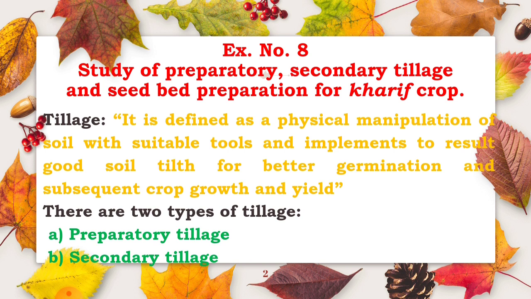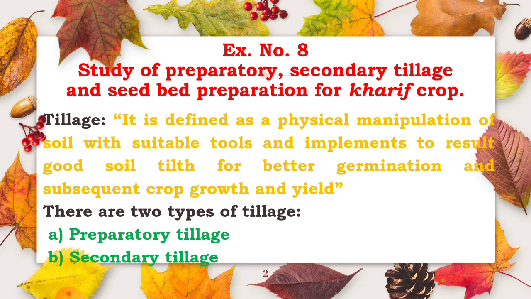Okay, tillage and tilth. There are two types of tillage. The first one is preparatory tillage and the second one is secondary tillage. In that, first see what is meant by preparatory tillage. Preparatory tillage: the tillage operations that are carried out from the time of harvest of the previous crop to the sowing of the next crop are known as preparatory tillage, and the operations carried out in any cultivable land to prepare a seed bed for sowing of crops.